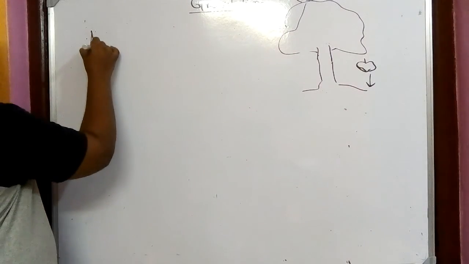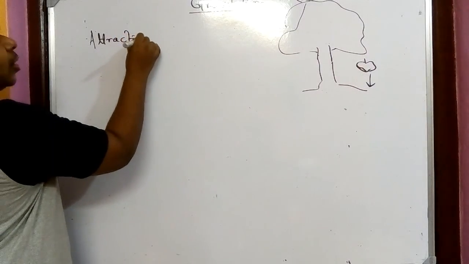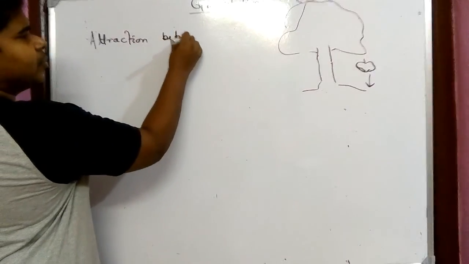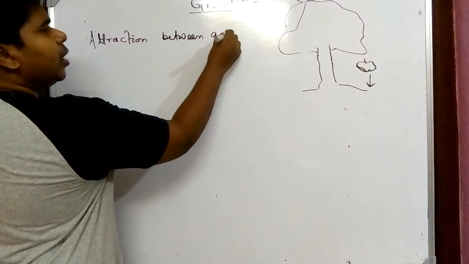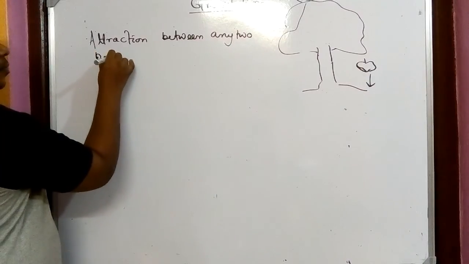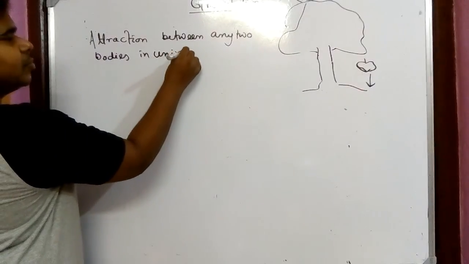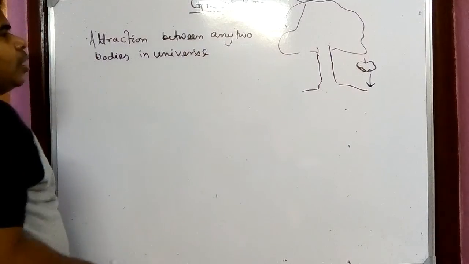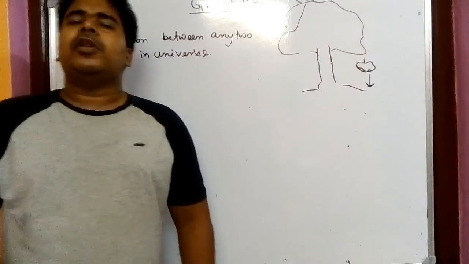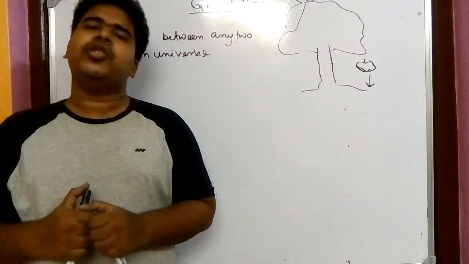Gravitation is nothing but the attraction between any two bodies in the universe. In this universe, any two bodies are attracting each other.